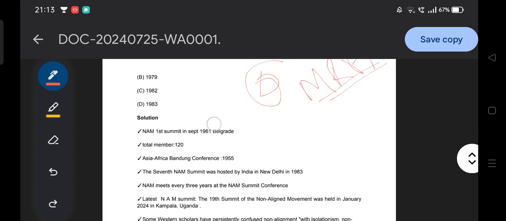The first NAM summit was in September 1961. So you need to remember the month with the year and the place: September 1961, Belgrade. Okay, Belgrade, September 1961, the first NAM summit.